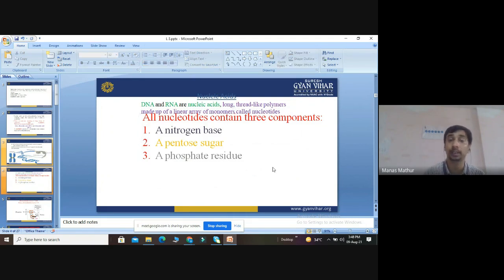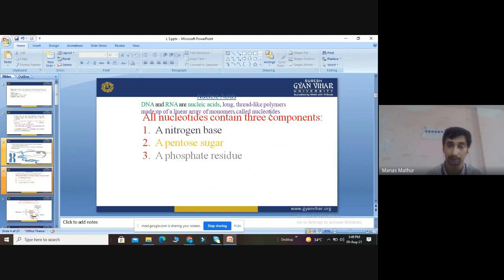DNA and RNA are nucleic acids. Both are long thread-like polymers, and they are made up of linear monomers called nucleotides. I told you it contains three components: nitrogenous base, pentose sugar, and phosphate residue. The sugar is always pentose and the base is always nitrogenous. They do not contain any other base or any other sugar. Besides that, they contain a phosphate group. If the phosphate residue is absent, we call it a nucleoside. But when we add a phosphate group, it is called a nucleotide.